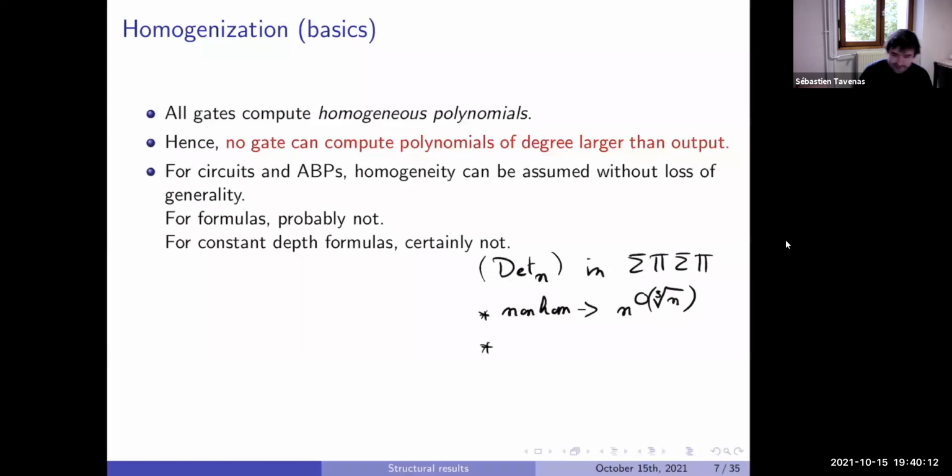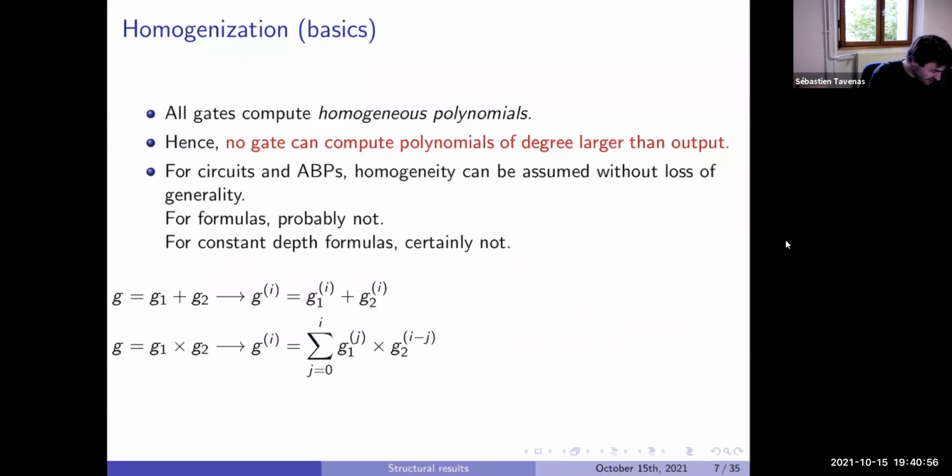And I guess in the next talk, Ramprasad will say that in homogeneous, if you want to compute the determinant, you need a size which is larger. So we know that the lower bound for homogeneous is larger than the upper bound for non-homogeneous. So in constant depth we cannot homogenize without a polynomial blowup.